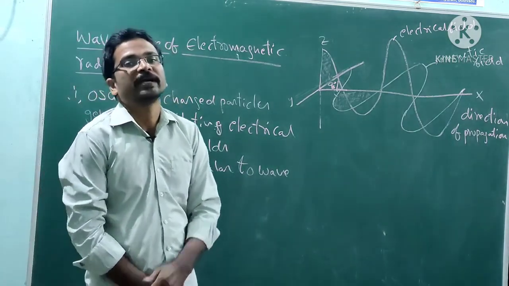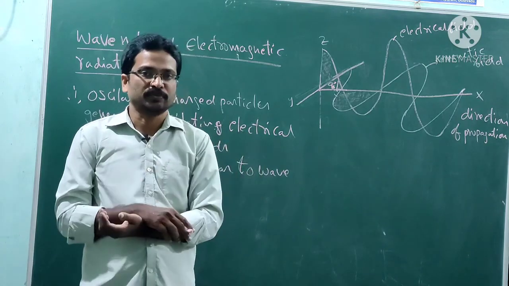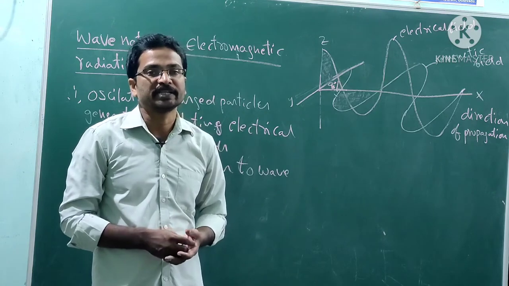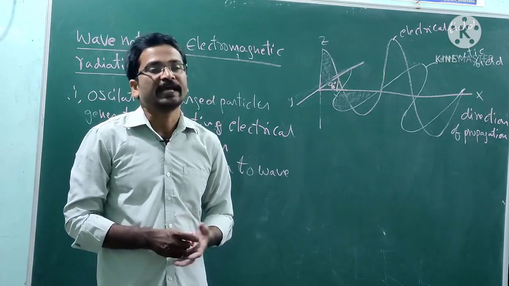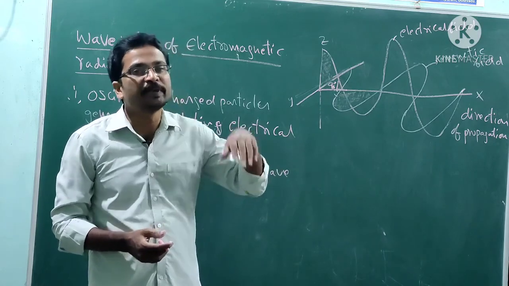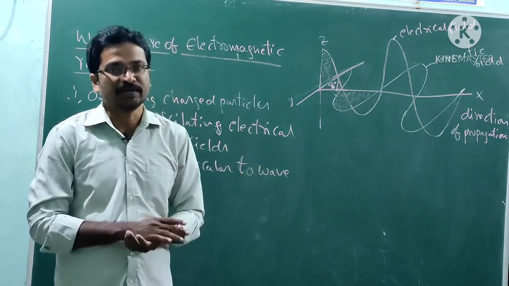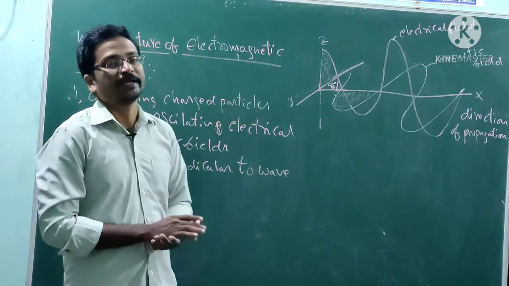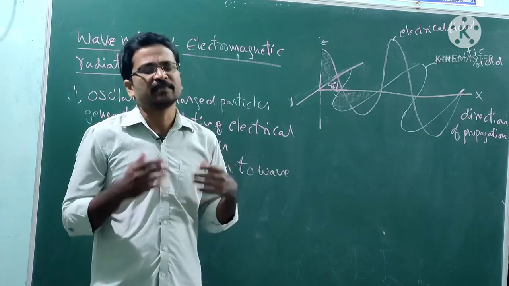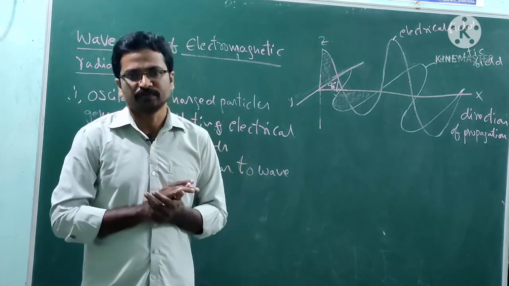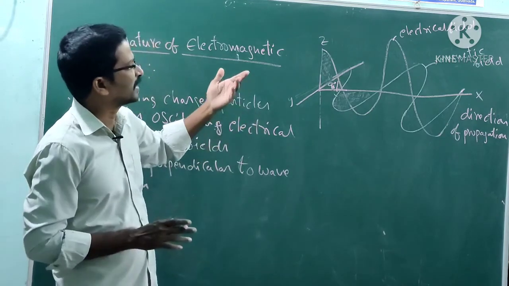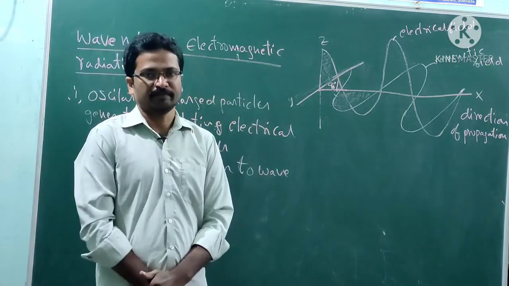Electromagnetic waves can pass through a vacuum also. They do not require any medium. Sound waves and water waves require a medium for their transmission, but electromagnetic radiation does not require any medium. It can pass through a vacuum also.